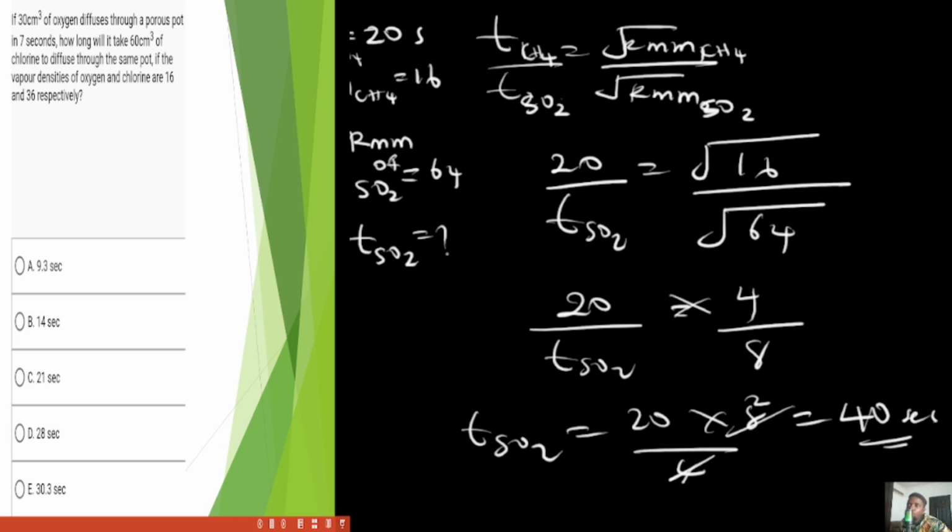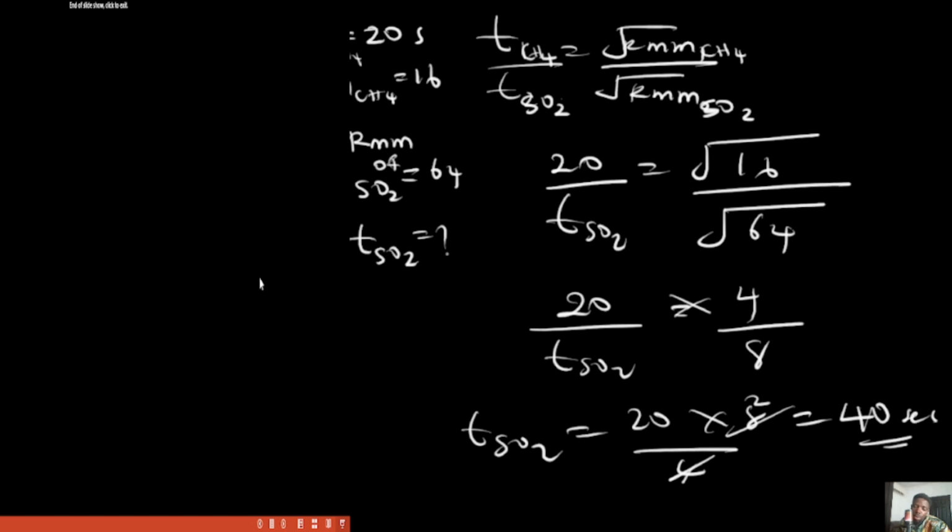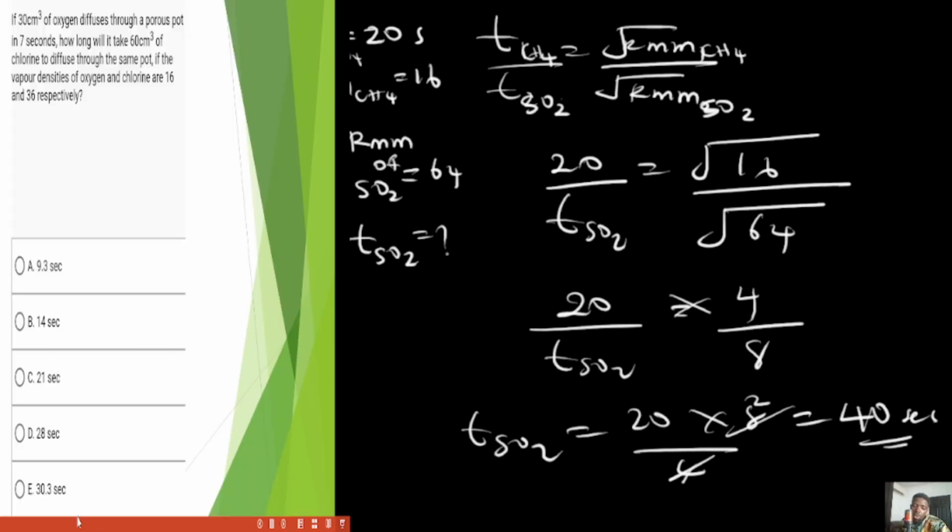Now, because the volume is not the same for both gases, we are not going to use our initial method of solving it. Yes, when you're asked to find time, you can simply use the time expression. If you use the time relation formula, which is T1 over T2 equals root RMM1 over root RMM2, you get your answer straight off. But because the volume is not the same, we can't use this. So what are we going to use? The normal principle in Graham's law. So let's take this out first to be able to solve this.